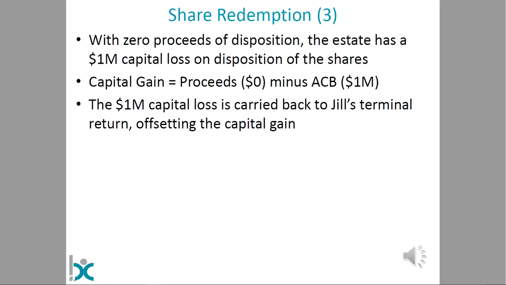So a $1 million capital loss now cannot really be used by the estate. Instead, the estate can carry back a capital loss that happens in the first year after Jill's death, and we can apply that capital loss on Jill's terminal tax return. You'll remember that Jill's terminal tax return showed a $1 million capital gain because of the deemed disposition of the shares. However, we can now use this capital loss to offset that capital gain. So in essence, we can wipe out the capital gain that would otherwise have had the tax paid at the time of Jill's death.